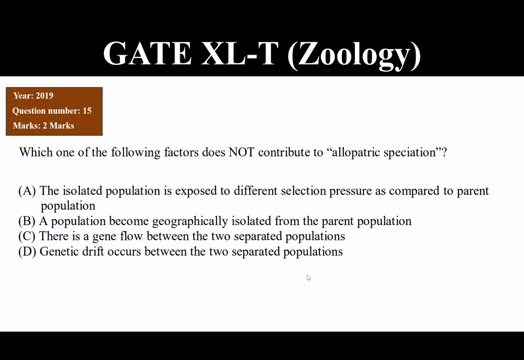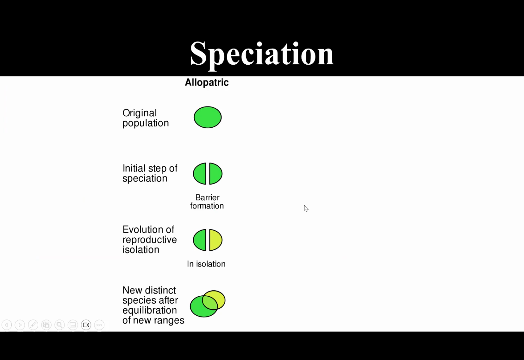Which one of the following factors does not contribute to allopatric speciation? So we will first look into the different types of speciation. Speciation refers to an evolutionary process which involves the formation of new and distinct species, and there are different types of speciation. The first is, as this question covers, allopatric speciation.